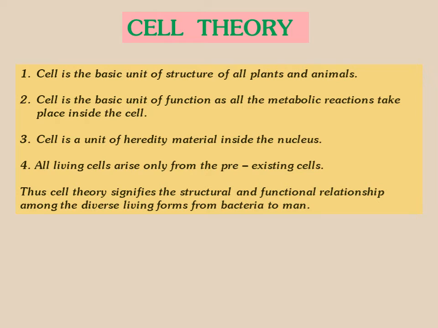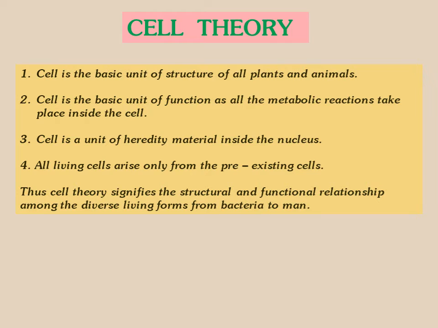Cell divisions are going on in our body. When cells are dividing, there is also a particular metabolic process going on in our body. So this was the explanation of the second postulate. The third one is that the cell is a unit of hereditary material inside the nucleus.